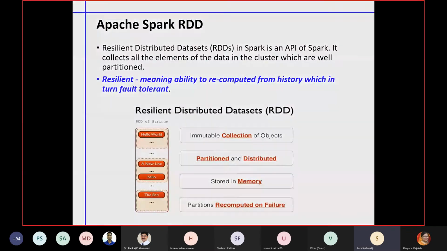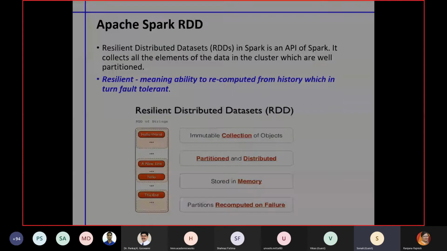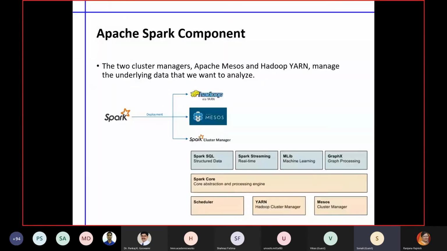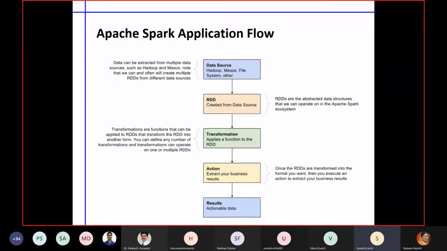I can give you another insight: the question is how does Spark work. This diagram shows the Spark application flow. The data can come from various sources, like Kafka, Hadoop, and multiple others. Spark creates RDDs, which are resilient distributed datasets.